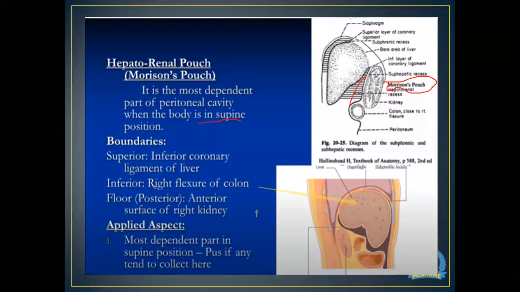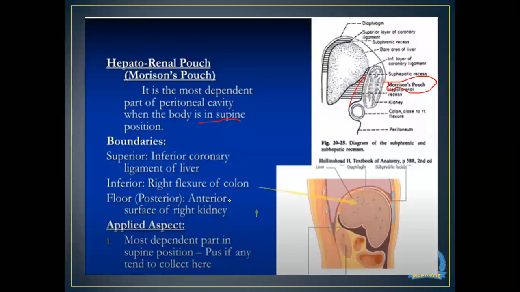Inferiorly, we have the right flexure of the colon, and on the floor, in the posterior relationship, we have the anterior surface of the right kidney. As the name indicates, hepatorenal pouch: liver in the superior relationship, kidney in the posterior relationship, and inferiorly the right flexure of the colon.